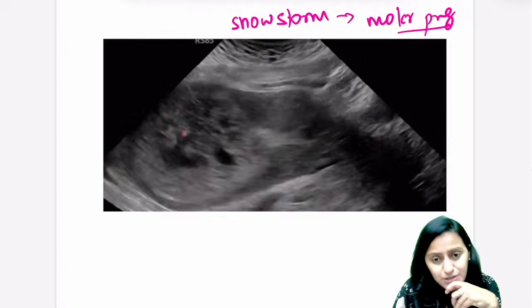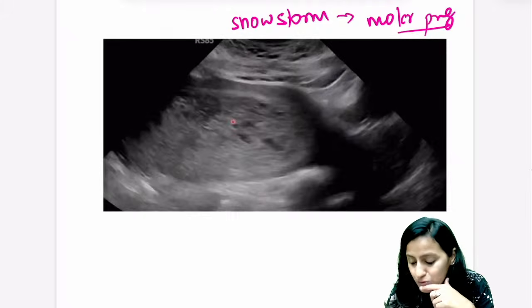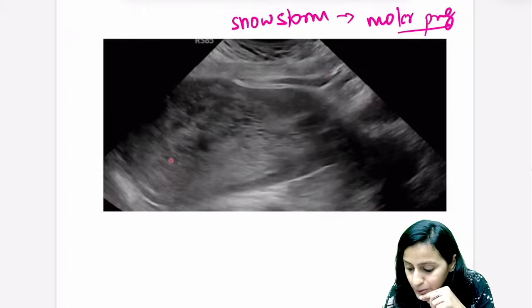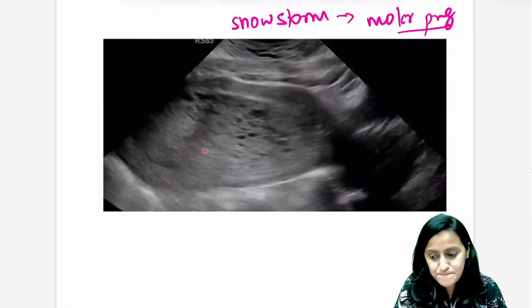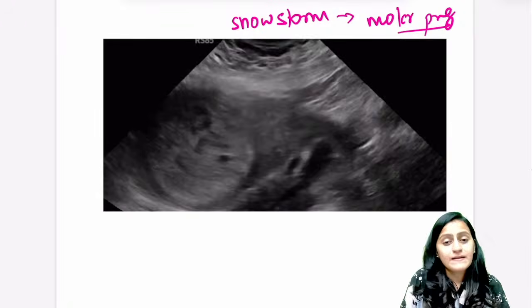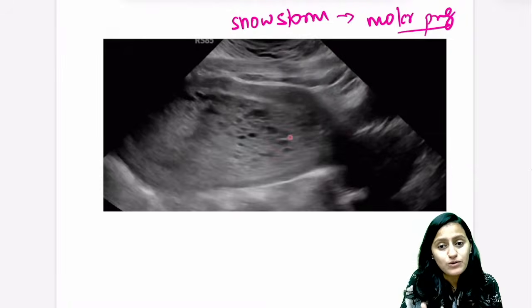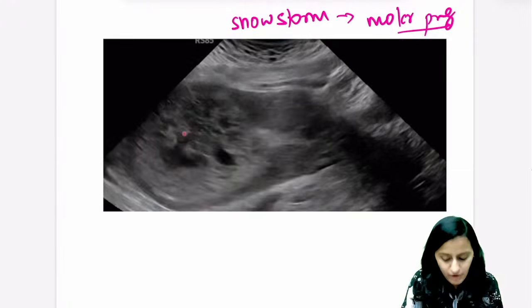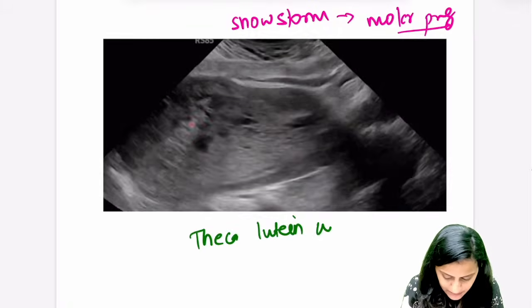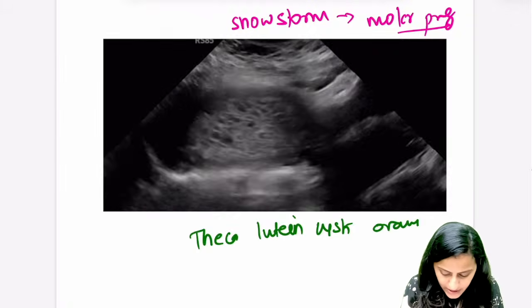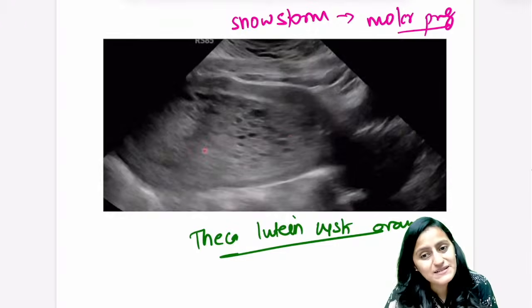Okay? What will you see in the ovaries with molar pregnancy? The elevated beta-HCG level in molar pregnancy stimulates the ovarian follicles, and it can lead to cysts, that is theca lutein cysts present in the ovary.